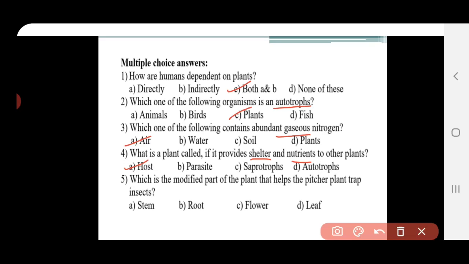Fifth question, which is the modified part of a pitcher plant that helps it trap insects? What modified part are they asking about? The options are stem, root, flower and leaf. The answer is leaf. So the leaf is the modified part of the pitcher plant which traps the insect.